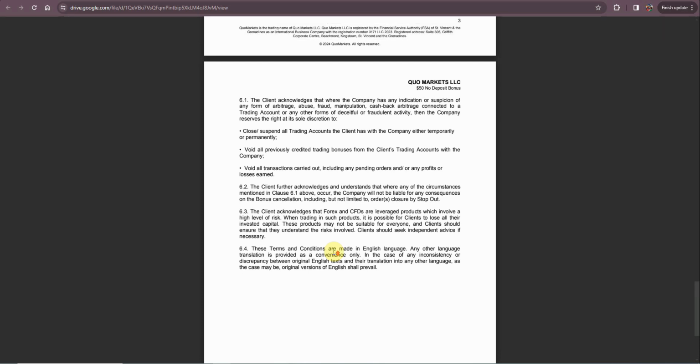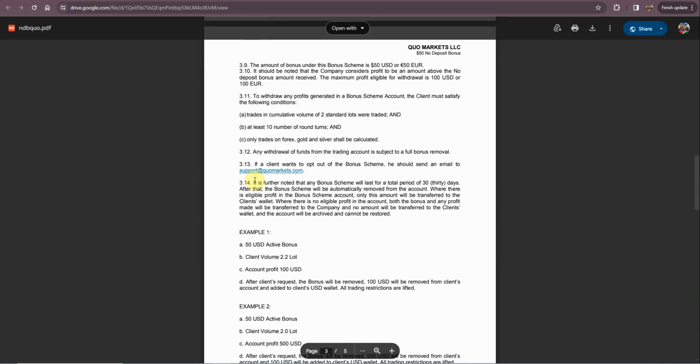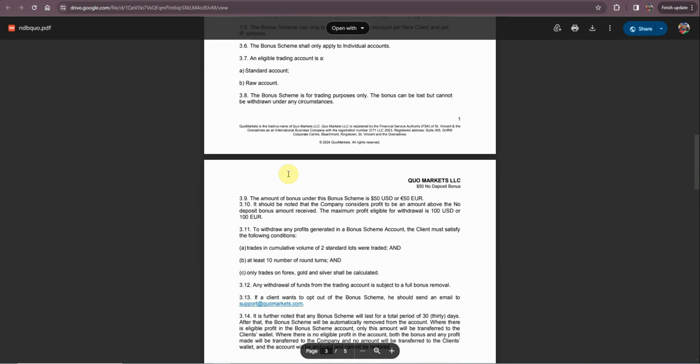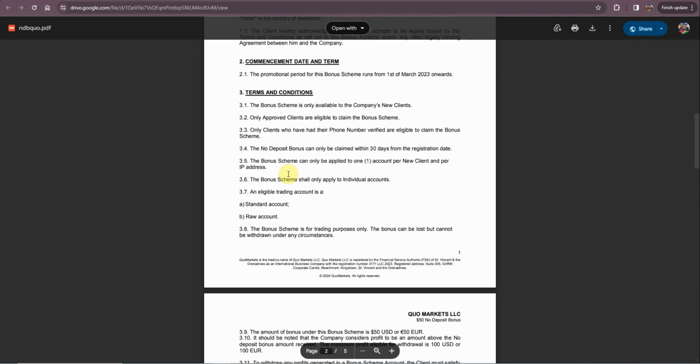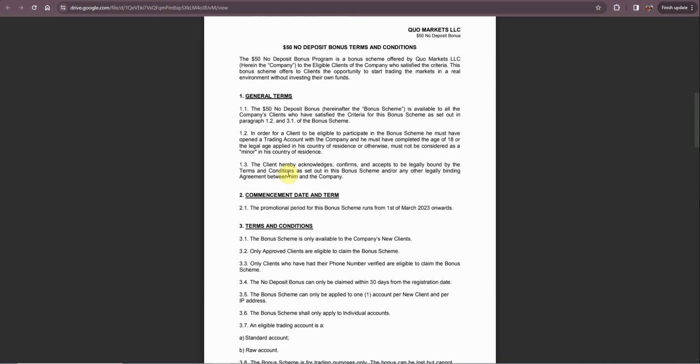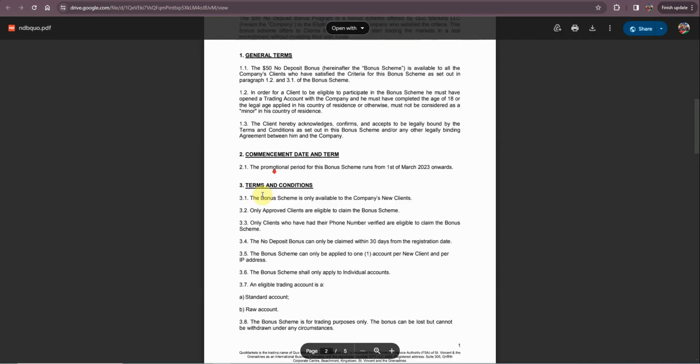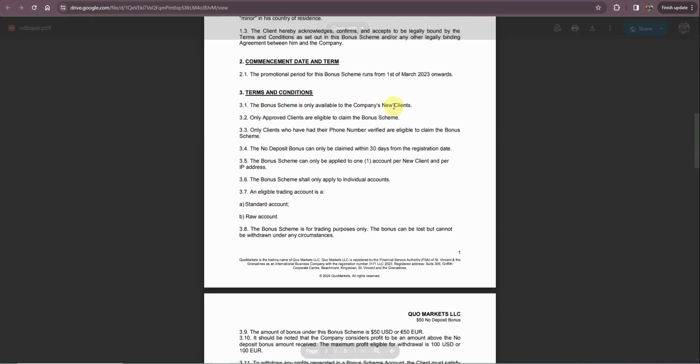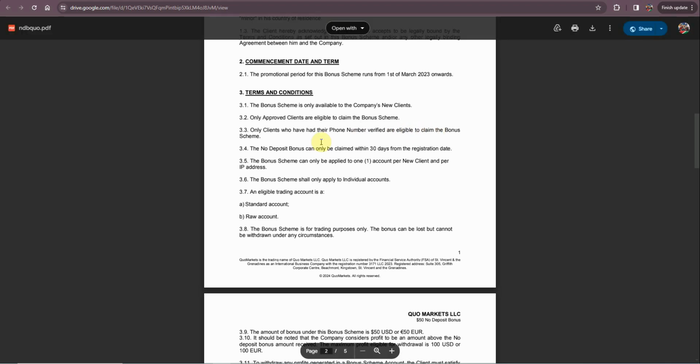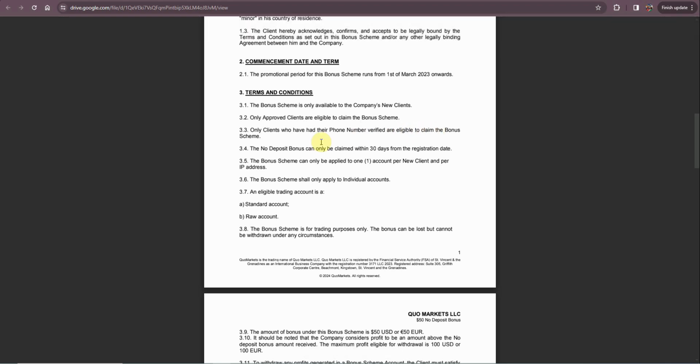So let's just go through and read a few pieces of information that we need to know before we sign up on the broker to get this $50 no deposit bonus. The bonus scheme is only available for the company's new clients, and only approved clients are eligible to claim the bonus. Only clients who have their phone number verified are eligible to claim the bonus. So you have to get your phone number verified.